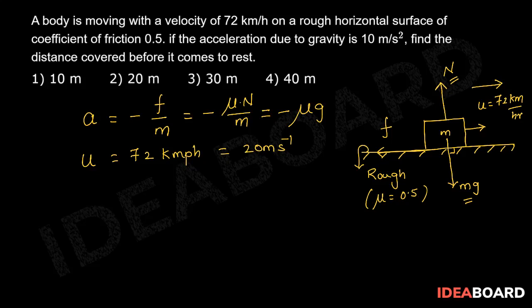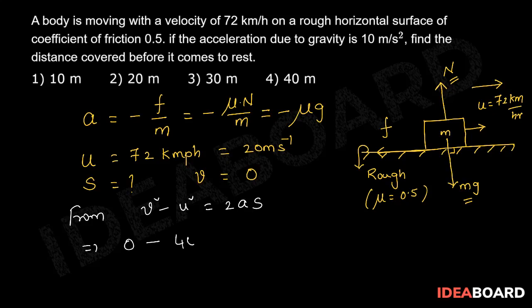Now he is asking to find out the distance covered by the time its velocity becomes 0. Therefore, from v square minus u square equals 2as, we can write 0 minus 400 equals 2 times minus mu g multiplied by s.